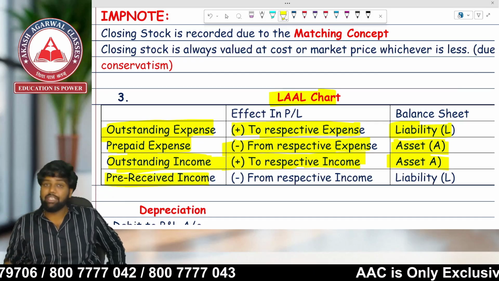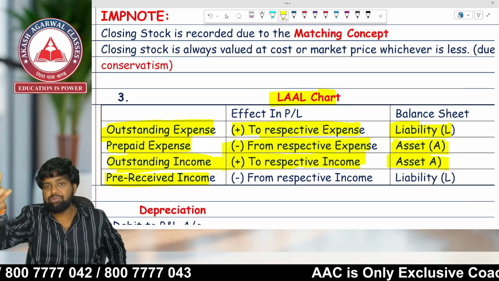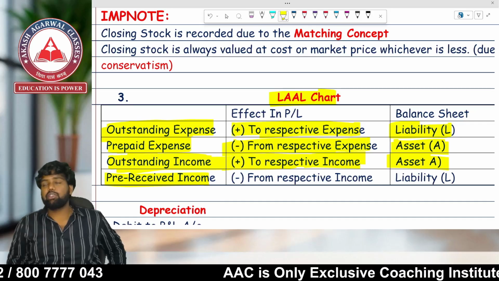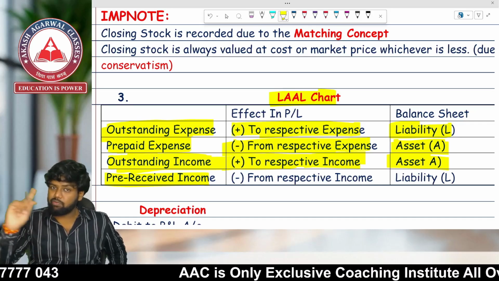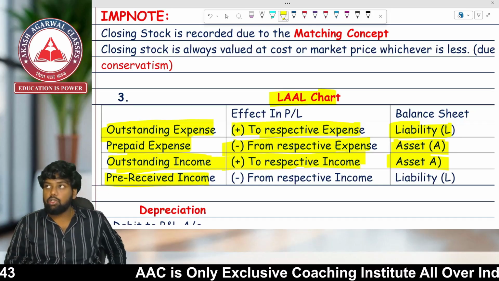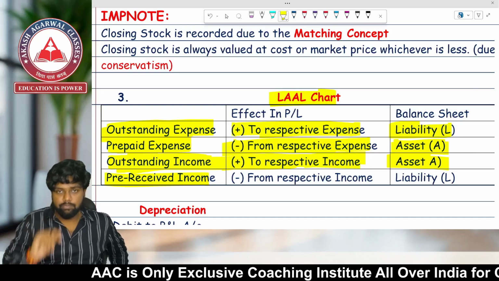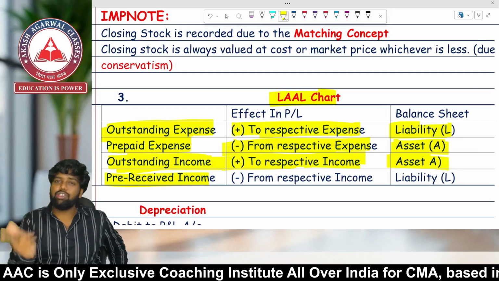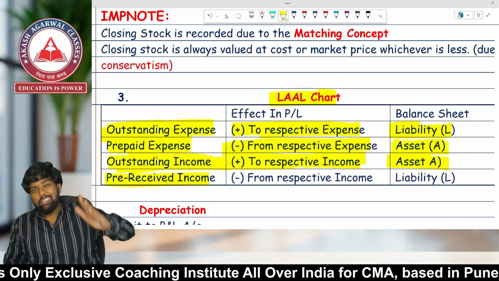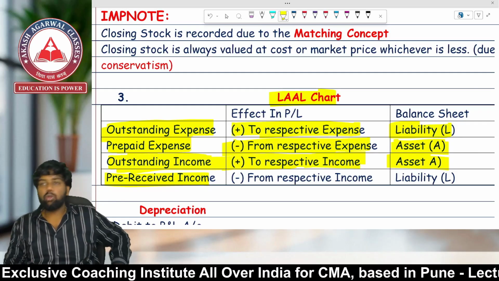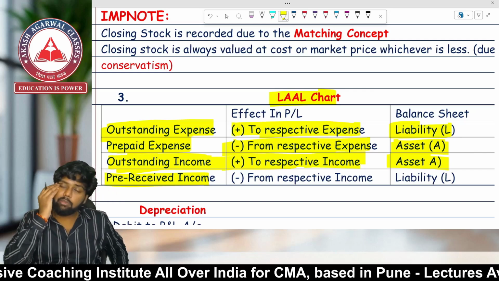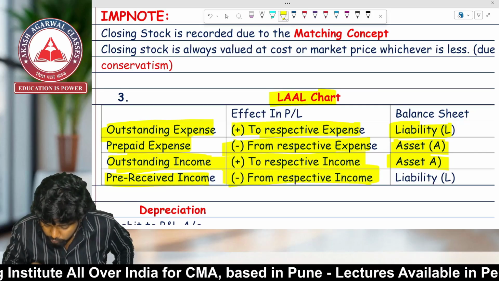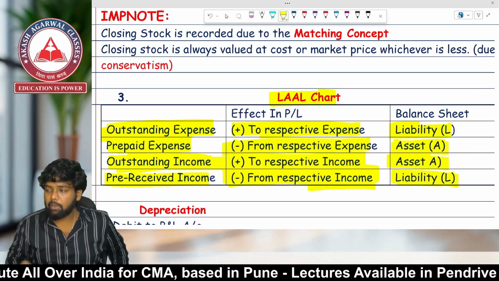Pre-received income. It is an income of next year which we have received in current year. So first of all, income is of next year received in current year, so we have to deduct this income. Why, sir? Because it is of next year. Income has a credit balance. To decrease the income, you have to debit the account. So income account will be debited and pre-received income account will be credited, minus from the respective income, and it will appear as a liability.